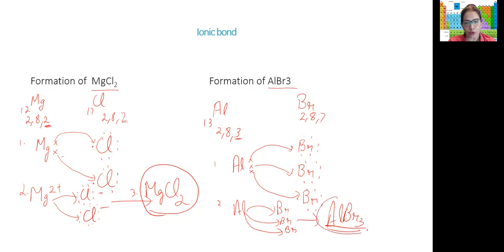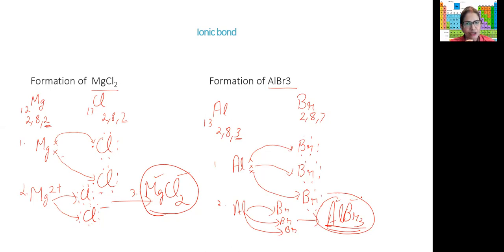So all these are ionic compounds because they have been formed by the transfer of electrons between a metal and a non-metal. So this is what you need to know. Number one is you should know that ionic bond is always formed between a metal and a non-metal. Secondly, ionic bond is formed by the complete transfer of electrons from the metal to the non-metal. So metals will form positive ions, non-metals will form negative ions.